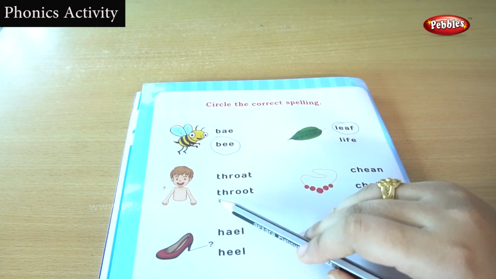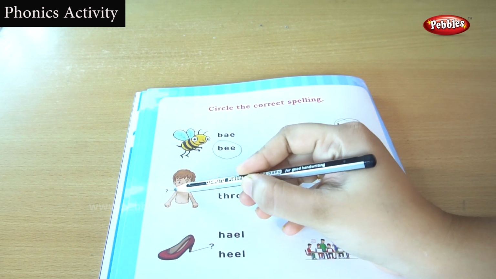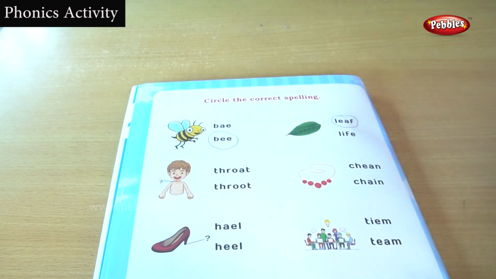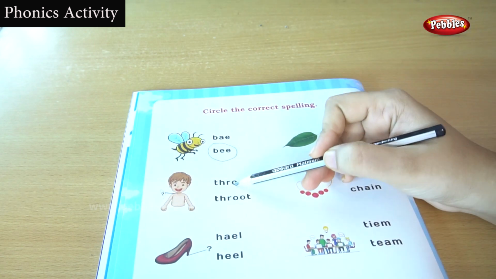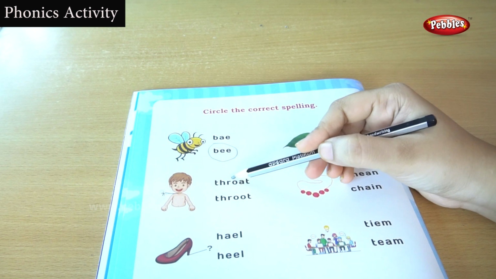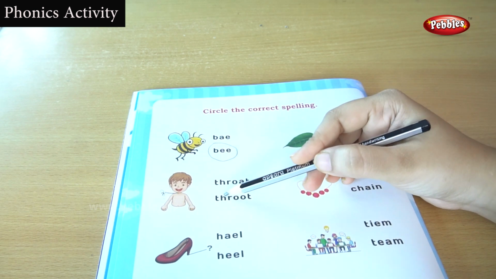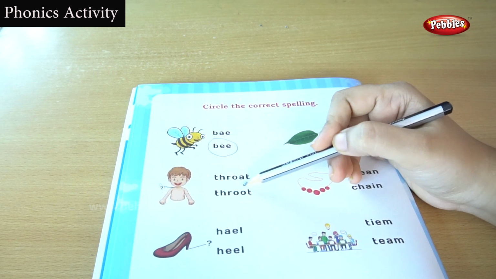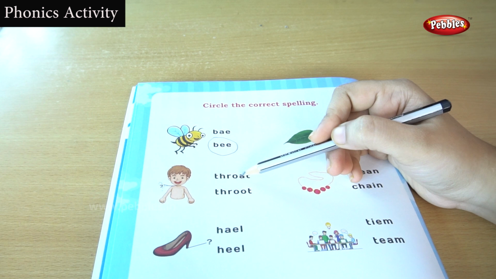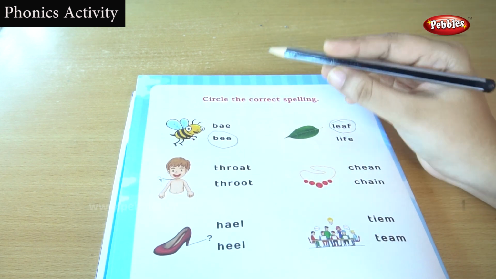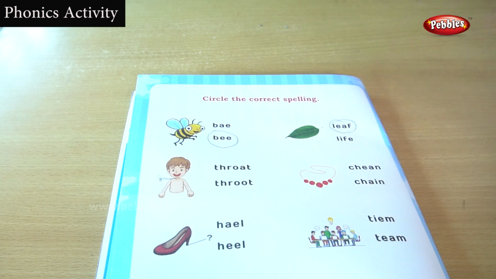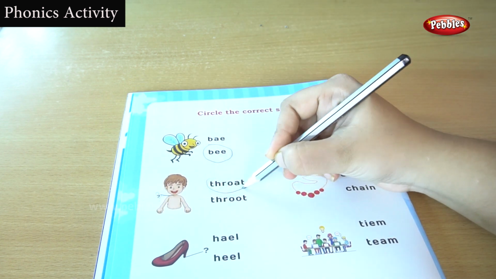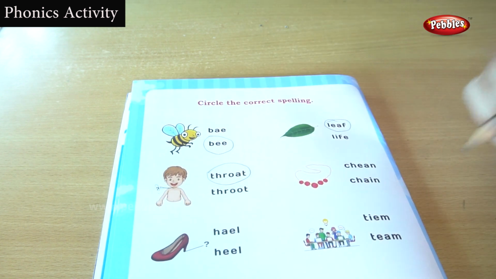Okay, next one. Listen here. Here a question mark is given, and two options are given. Listen carefully. One is throat, and here also a spelling is given. You have to find out which spelling is correct for the word throat. Throat. It's not a long O, it's O ending with an A sound. Throat. Yes, this is the correct spelling for the word throat.